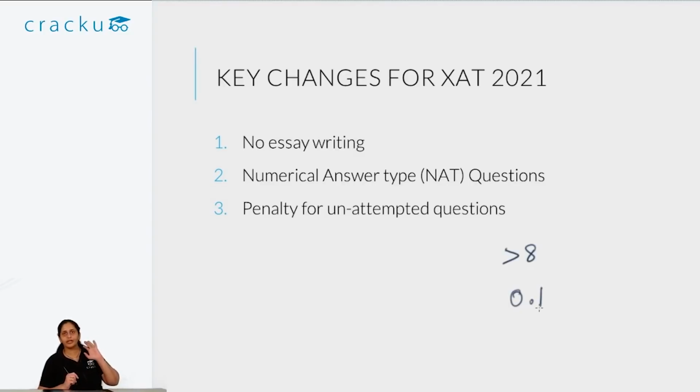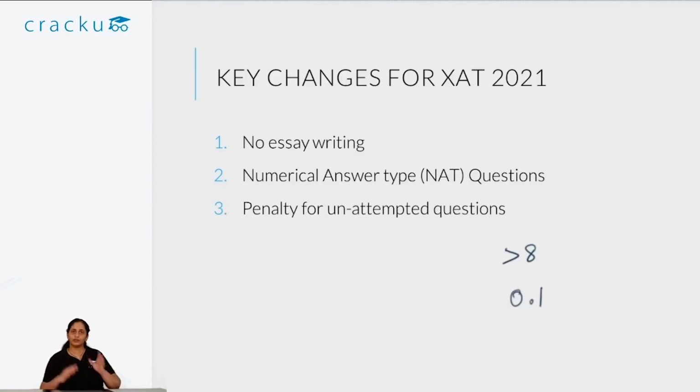So there is a 0.1 marks penalty for each question left unattempted beyond 8. If you leave more than 8 questions unattempted. If you leave 8 questions or fewer unattempted, there is no penalty for unattempted questions. So this is the basic structure.